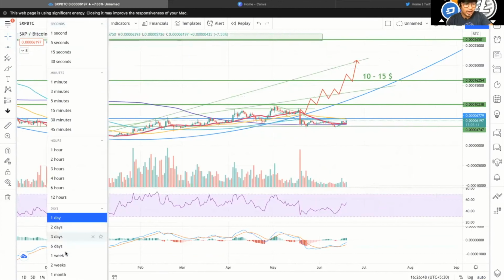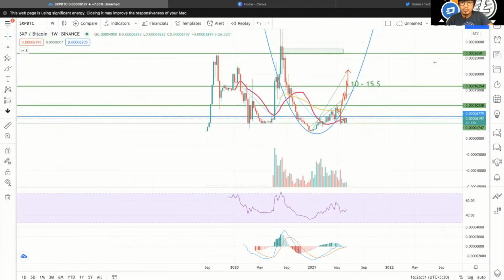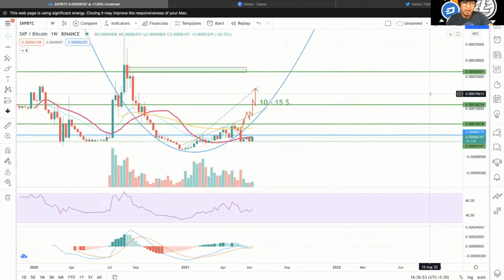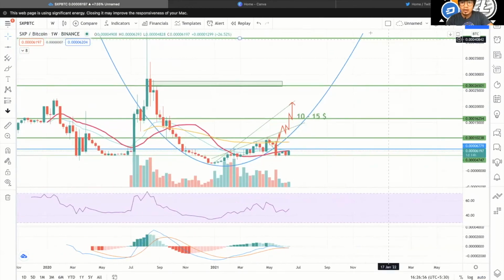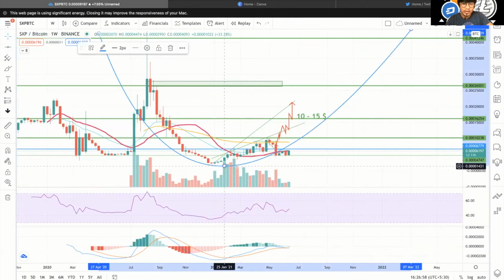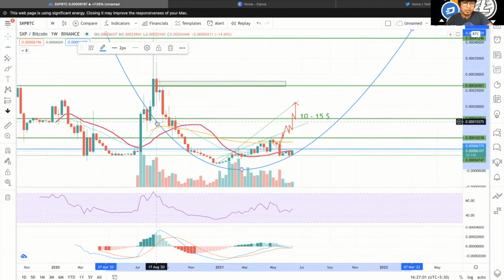If you see in the weekly chart, it looks good too, but we just need some momentum to break through. The parabola path has been broken, but we can set it to a new parabola path. So this parabola path has to be adjusted every time, until we have started to make bigger higher highs. These were not bigger higher highs, right? This one was particularly a bigger higher high, but still the major resistance zone, this particular level, was not broken yet. So we have to wait till then, or else we have to keep adjusting the parabolic path.